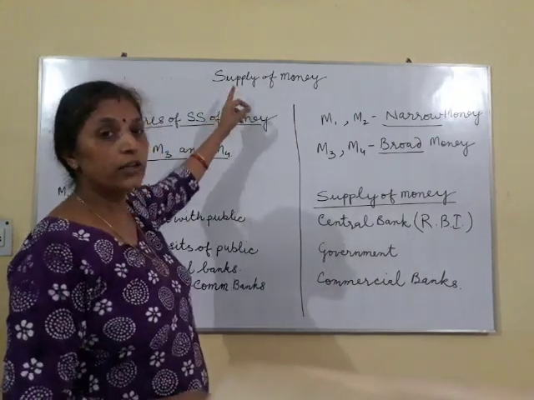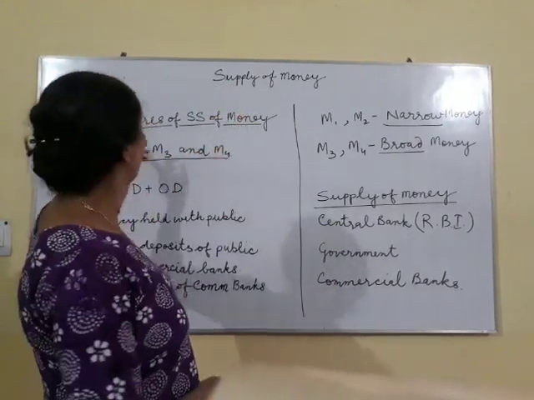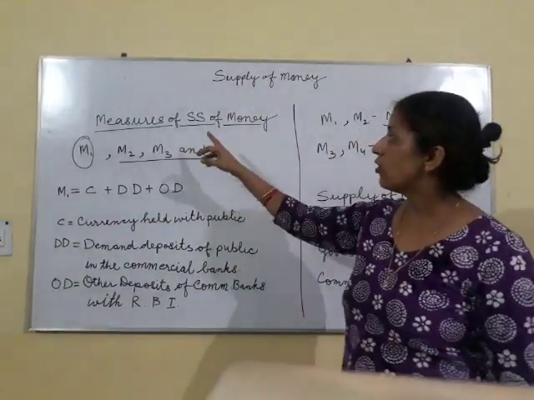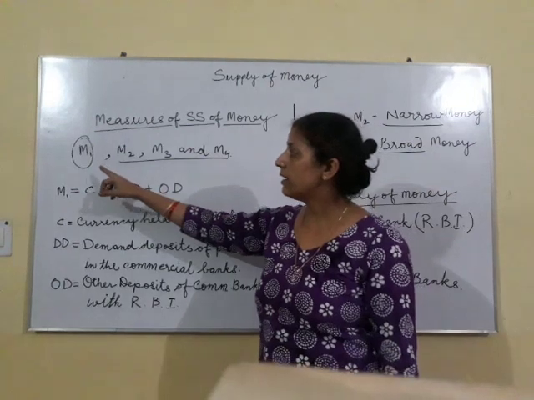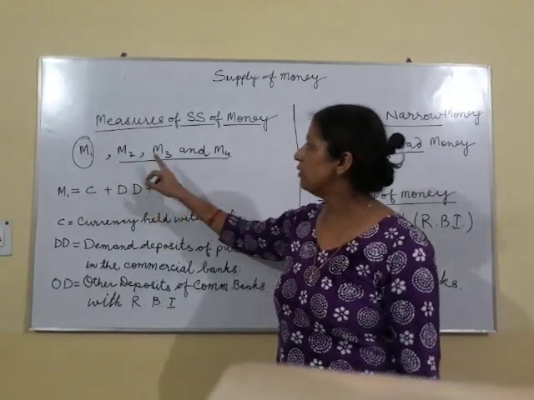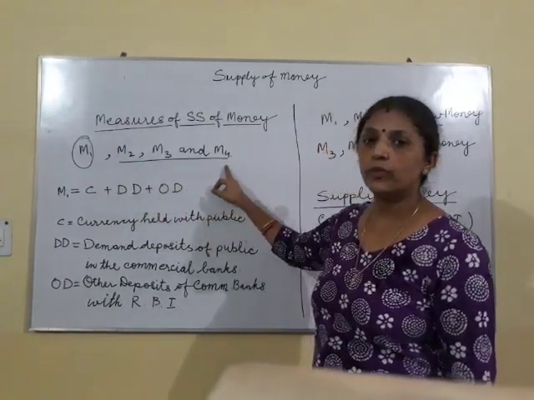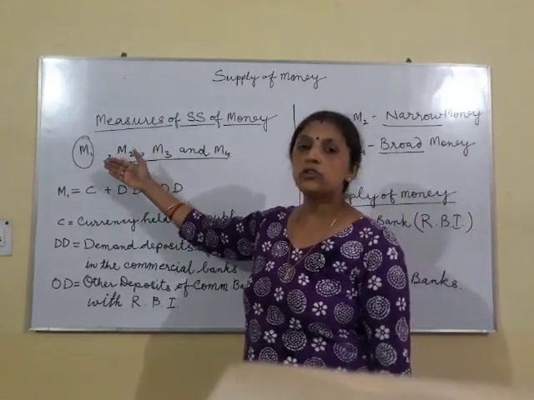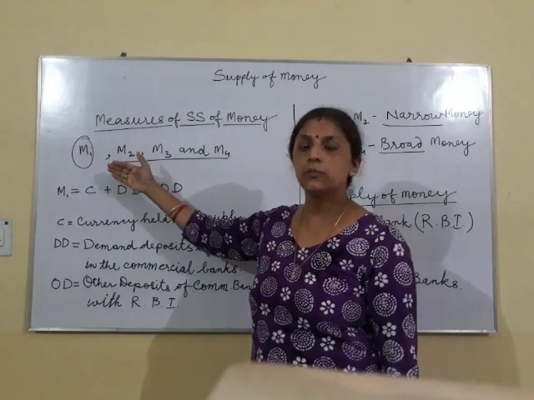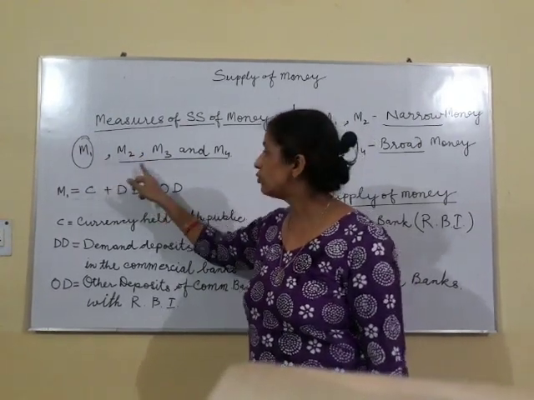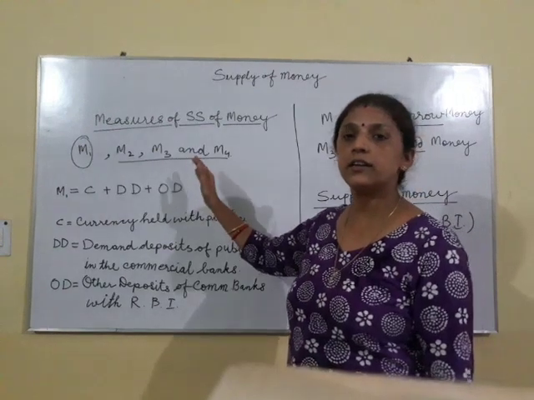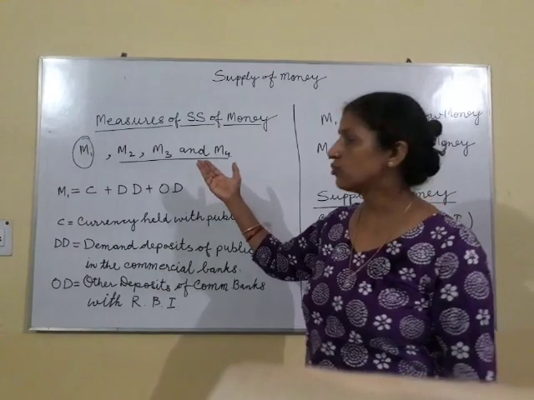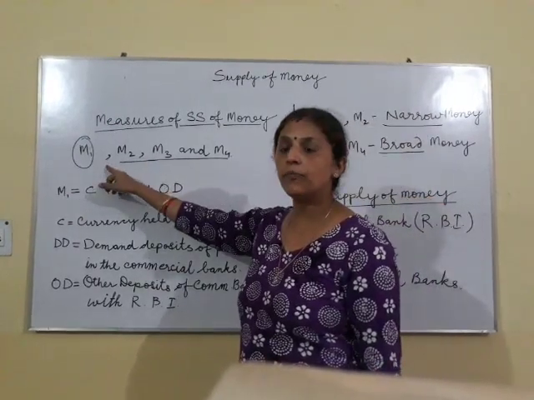So let us go to the next thing, that is the measurement of money supply in India. In India we have four measures of supply of money. They are regarded as M1, M2, M3 and M4. For the time being we will go with the details of M1 only, because the syllabus prescribes only M1. M2, M3 and M4 are not for detailed study. I will give you small details of those measurements also. But let us go to the detail of M1.